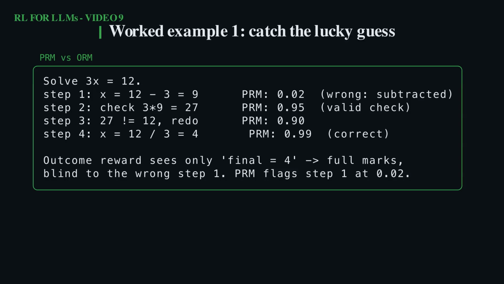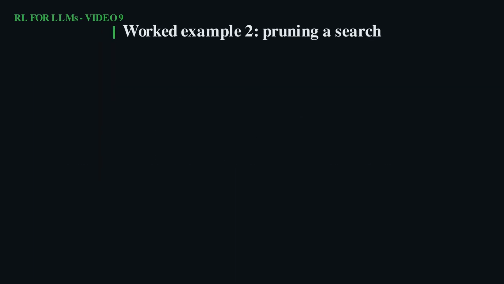This is exactly how you catch a lucky guess or a fluke where 2 errors cancel out. Outcome grading would happily reinforce the broken reasoning. Process grading refuses to. There is a second powerful use: guided search.